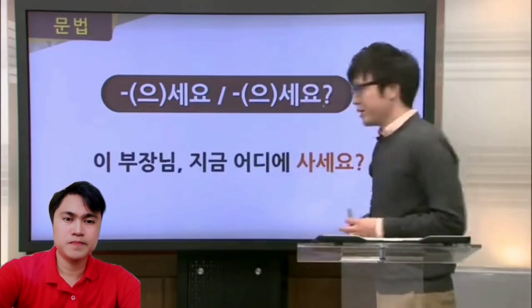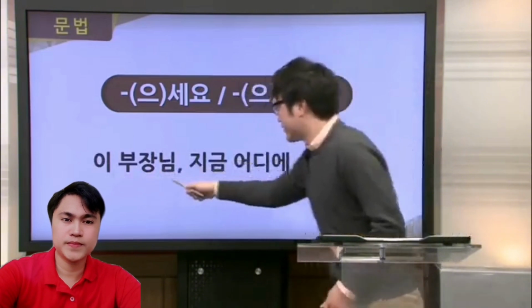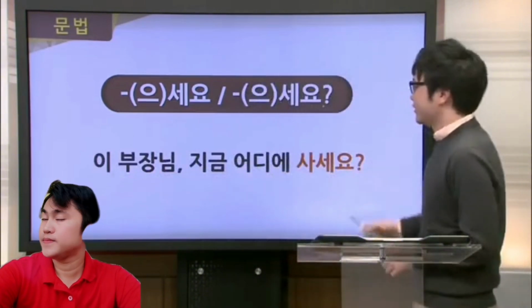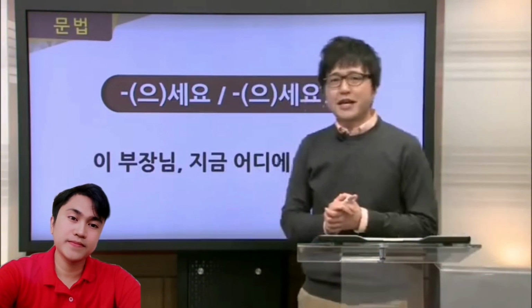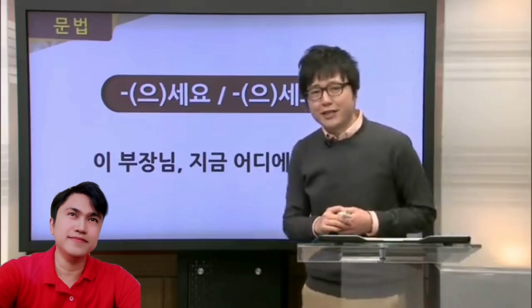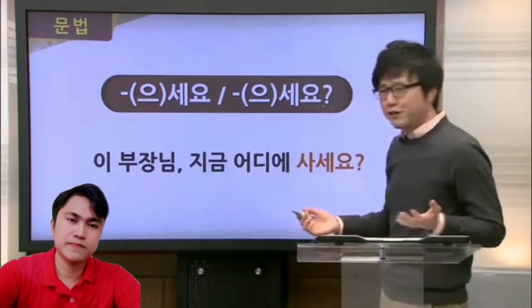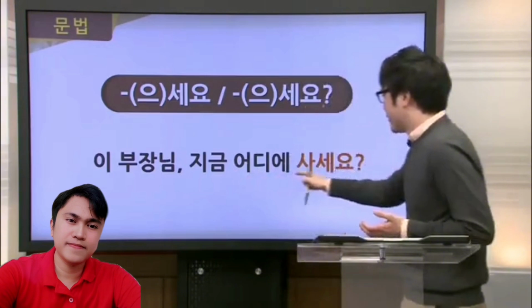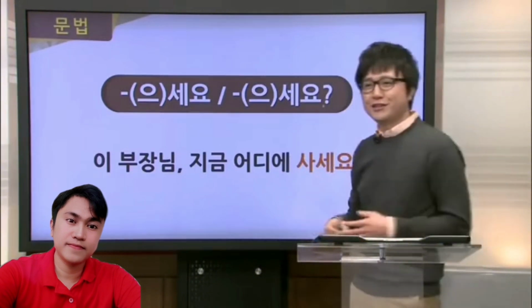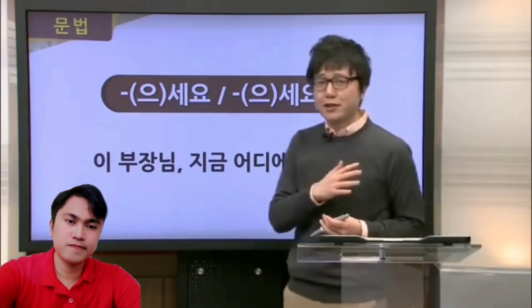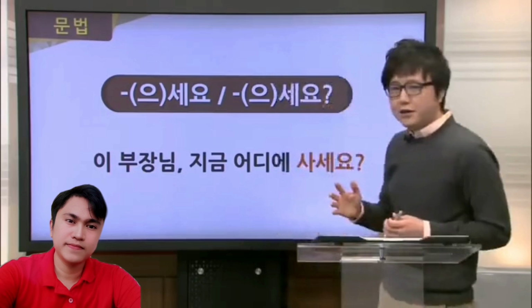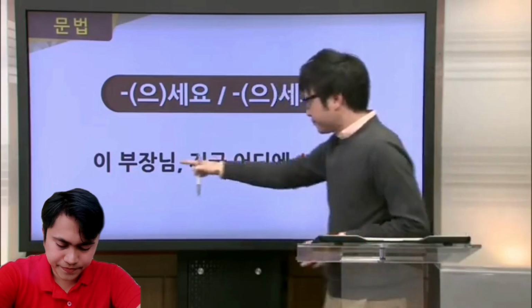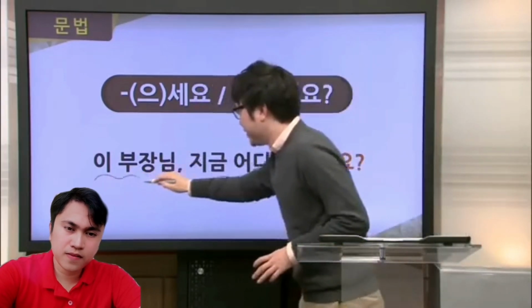Our first example here is 이 부장님 지금 어디에 사세요? Now, if you recall from the conversation, Mr. Kim asked this to Mr. Lee. Now, what's the question here? 지금 어디에 살아요? If we just use the plain form that we learned a little earlier. But, so we have the subject here is 이 부장님.